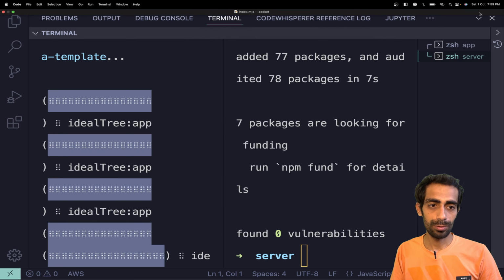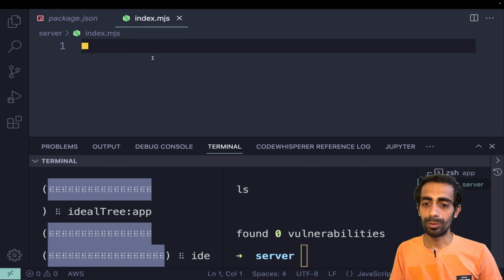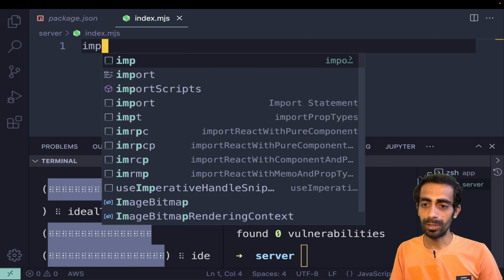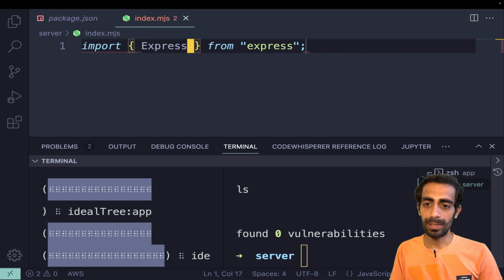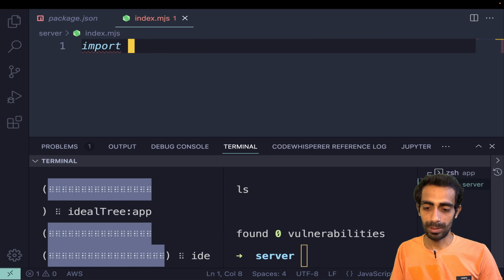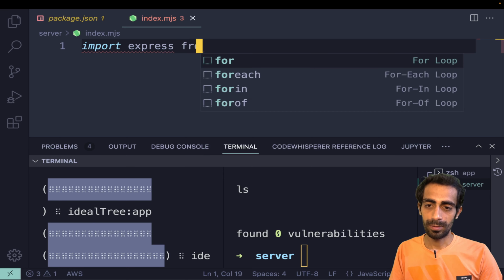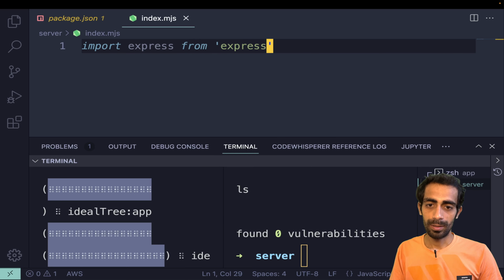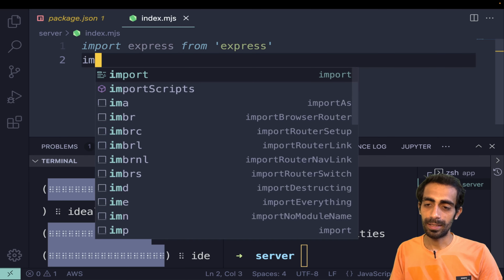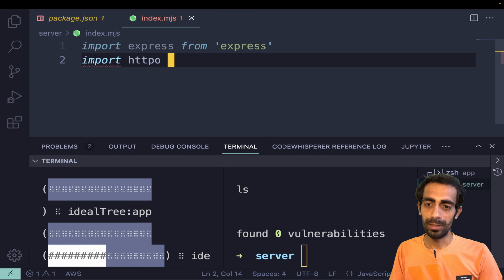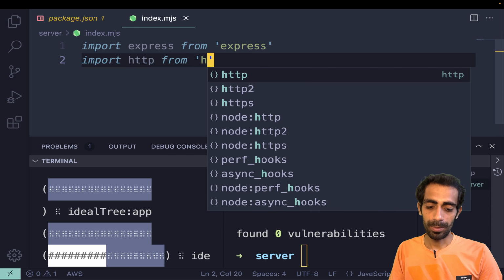Now I'll import express from express. Then import http from http.